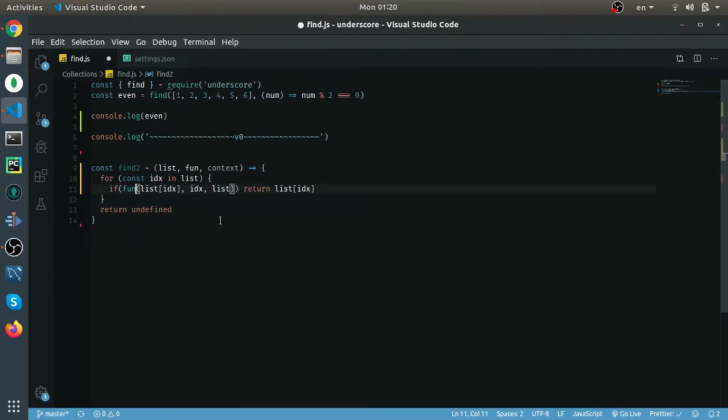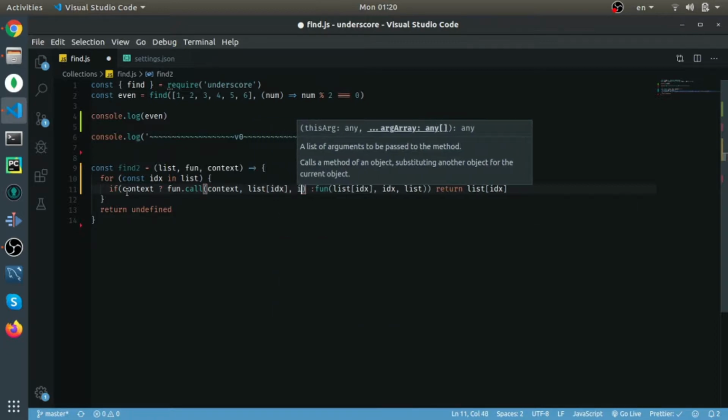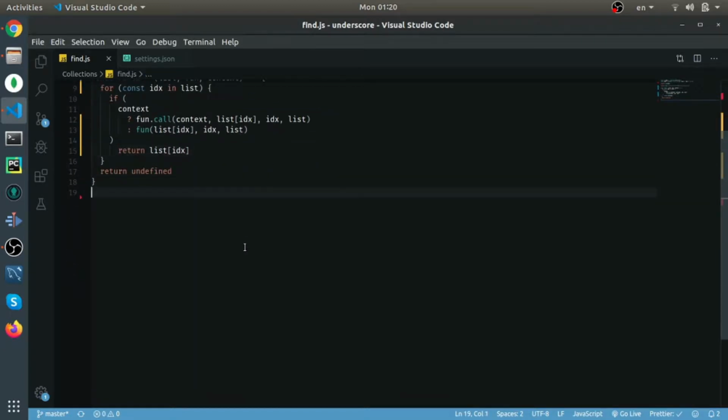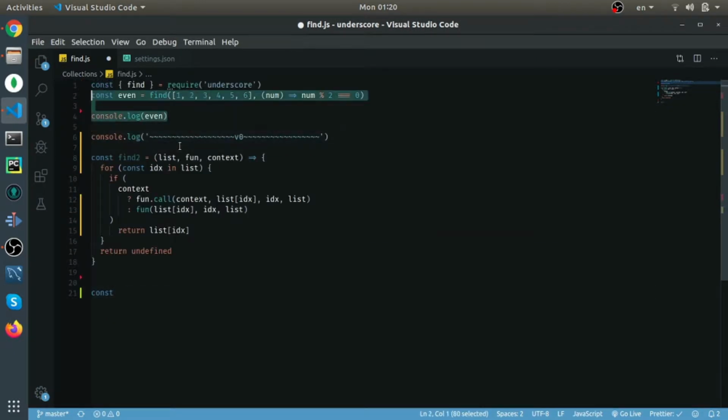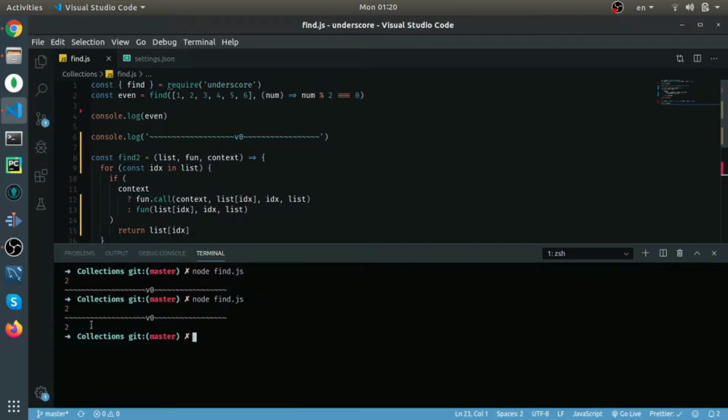But I need to handle the context. So if we have it, let's call it normally. So function.call, pass the context, the current element, the index, the list. Yes, I think that's pretty much it. Let's test it. So const, I will copy the first example we have, call it even2, use find2, and log it. Yes, which is good, nice.